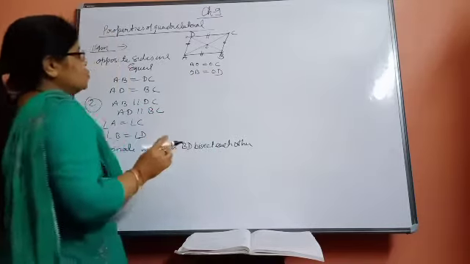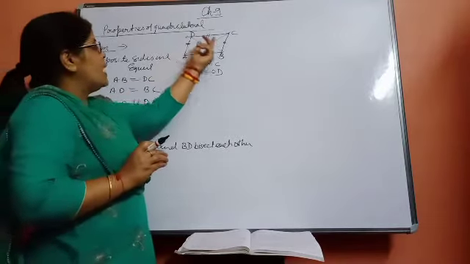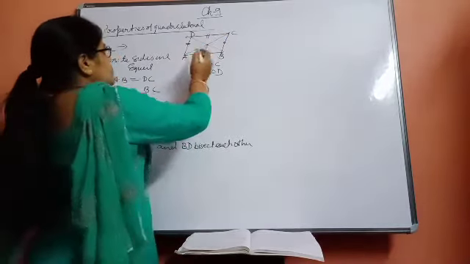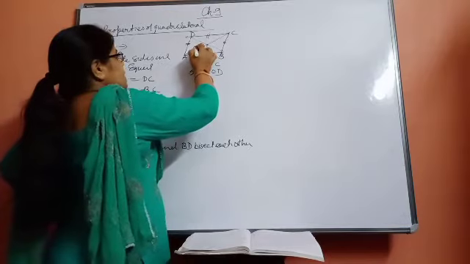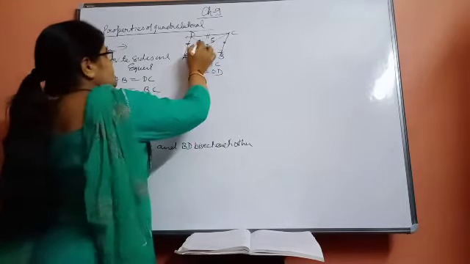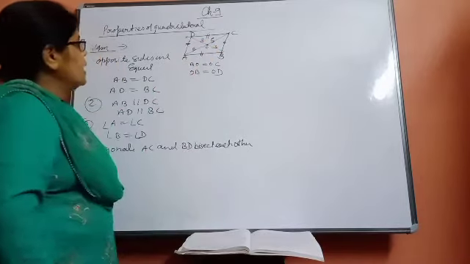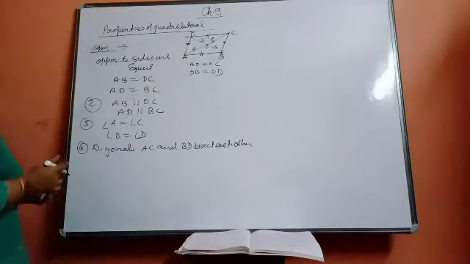This procedure is known as bisecting, meaning the halves of the diagonals will be equal. Suppose the length of the diagonal is 10 centimeters, then it will be 5 here and 5 here. And suppose this can be 3 and 3 in this way. It means diagonals bisect each other.